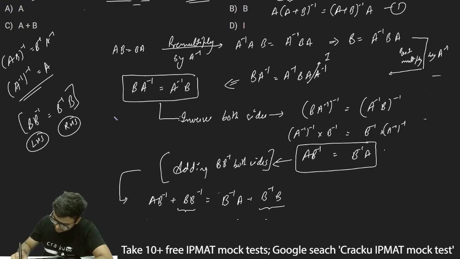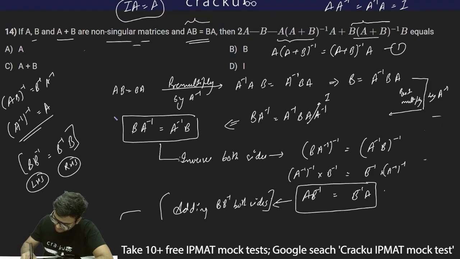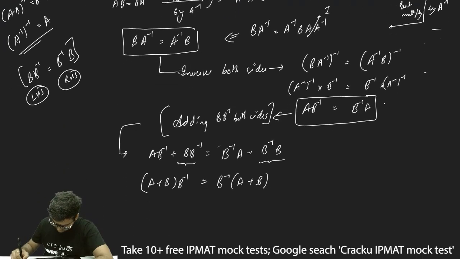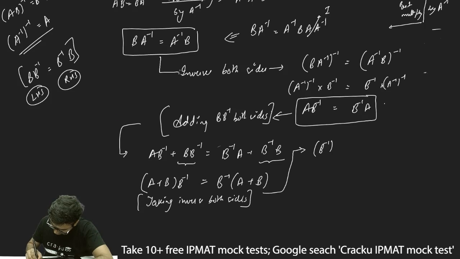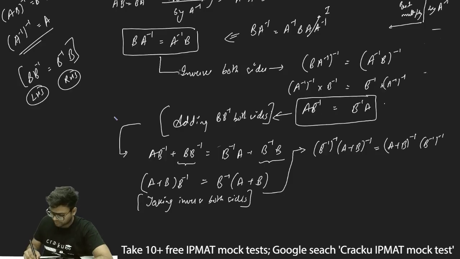I need the value of B into (A plus B)⁻¹. How can I get this? I can get this by taking inverse again on both sides. Similar to what I did in the previous case, taking inverse both sides, this will become (B⁻¹)⁻¹ into (A plus B)⁻¹ should be equal to (A plus B)⁻¹ into (B⁻¹)⁻¹. Thus I can write (B⁻¹)⁻¹ will be B.